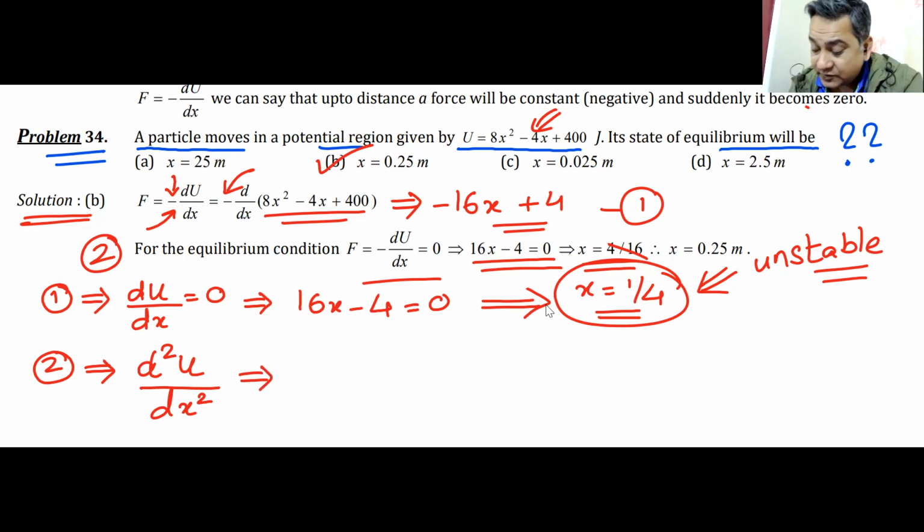I differentiate this thing once more. Remember, I differentiate this thing once more. I get 16. The derivative of 16x minus 4 is 16. This 16 is positive.